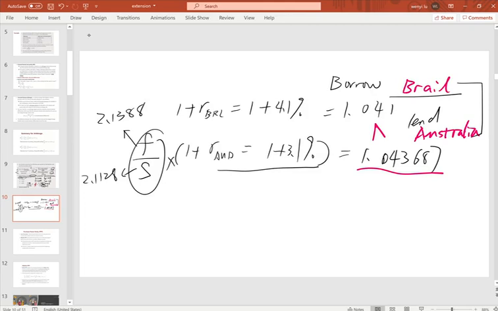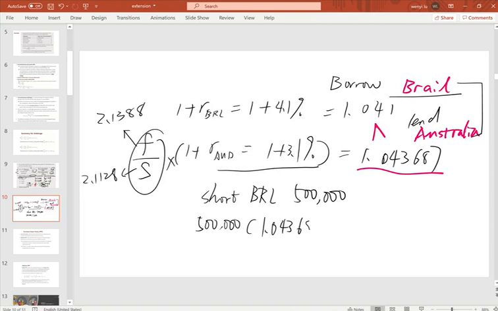We short the money we borrow from Brazil: in the question we short 500,000 Brazilian reals, so we get 500,000 from Brazil and lend it out in Australia for 1.043687, and we need to pay the interest we borrowed from Brazil, which is 1.041.